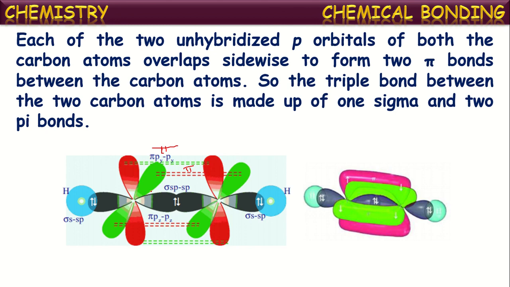Okay. In this way, this molecule also acquires a linear shape. See, linear shape, and the bond angle here will be 180 degrees. This is about the formation of sp hybridization in the ethyne or C2H2 molecule.